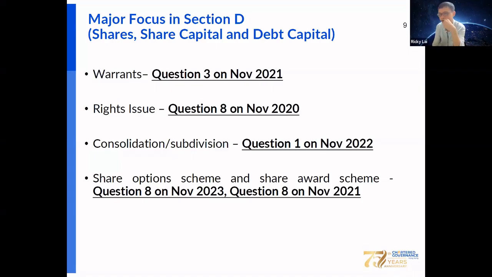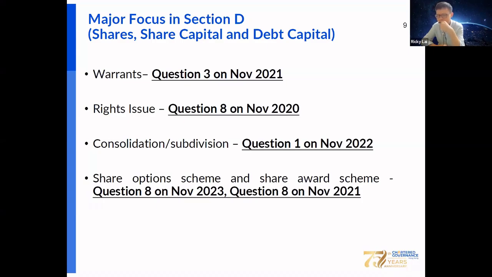For the share capital part, you should also know different kinds of capital of the company, including warrants, and the way to exercise a warrant into shares. It is common for a listed company to issue warrants to entitle the warrant holder to subscribe for shares at a given price, and there are also deadlines and duration for the warrant. Then rights issue is a common exercise for a listed company to raise share capital. You should know all the formality and procedural requirements under the listing rules.